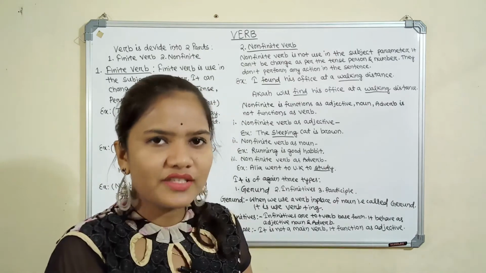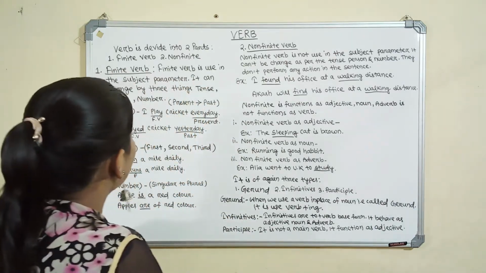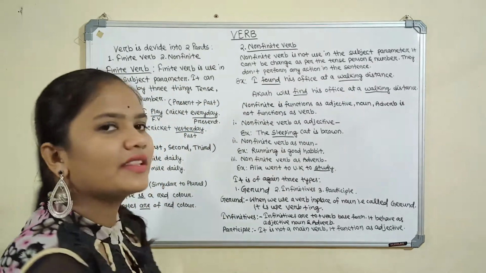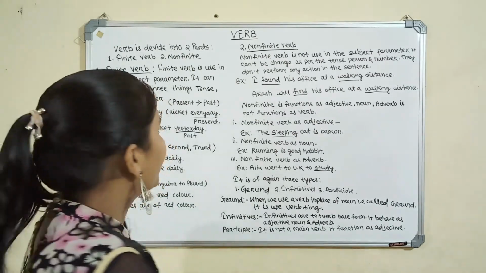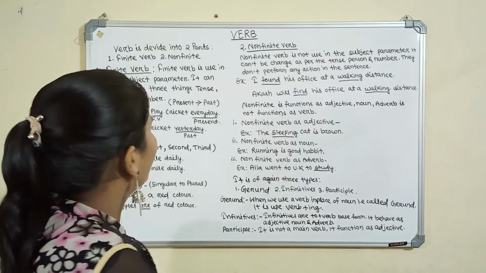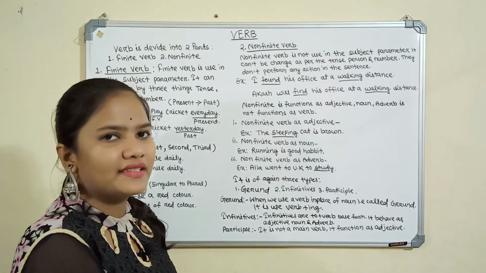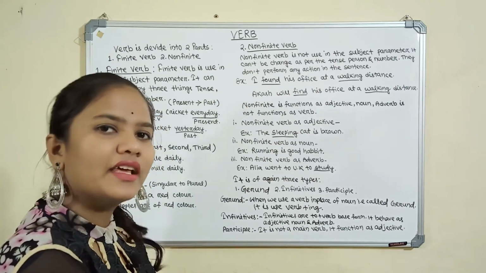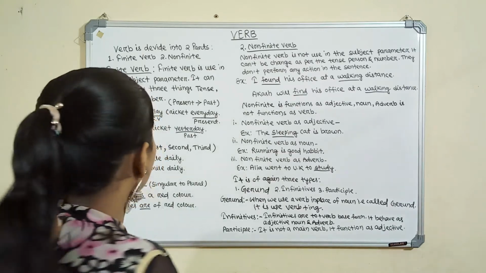First we will discuss the finite verb. Finite verb is the verb used in agreement with the subject. It can be changed by three things, that is person, number and tense. Let's take one example with a sentence, then we will understand clearly.